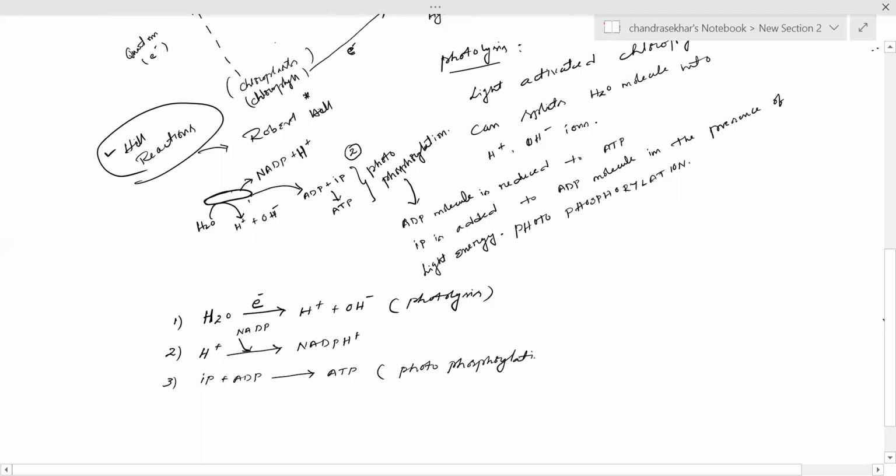At the end of the light reactions, we will get two byproducts: water and oxygen. So this is about the light reactions.